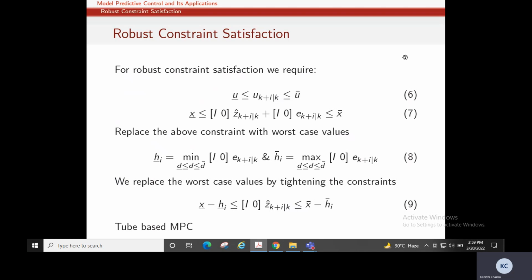So the actual limit will be, say for example, minus 10 to 10, but the tightened limit will be lesser than that, say minus 8 and 8. So our tightened constraint is due to the disturbance. So we will consider the maximum value of disturbance and we tighten the constraint. So this is a concept that they are using in tube-based MPC.